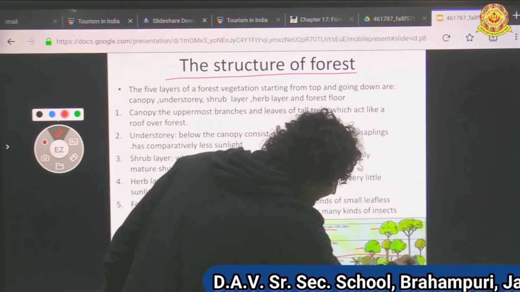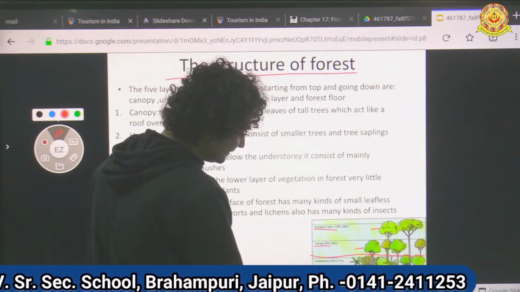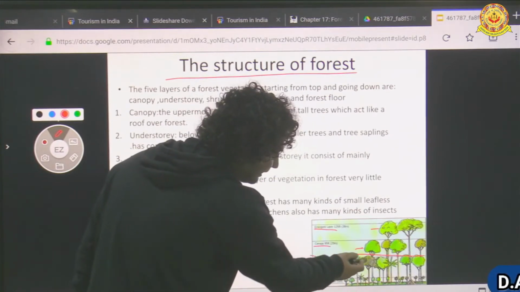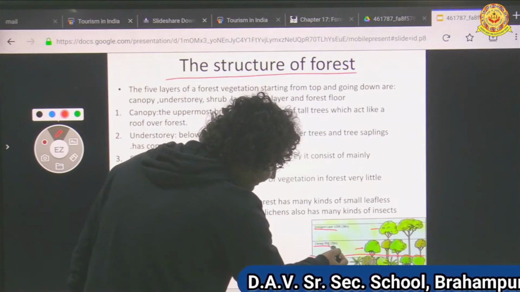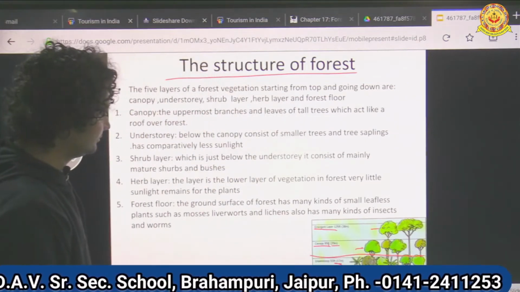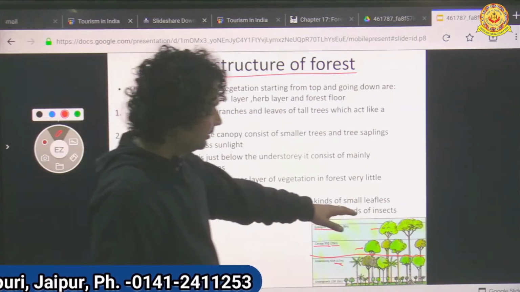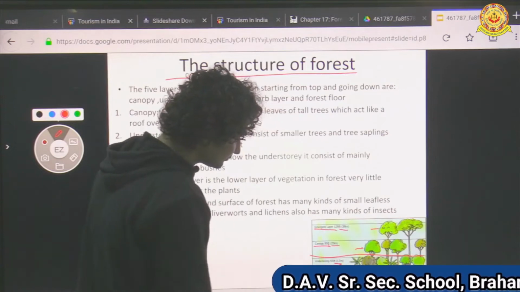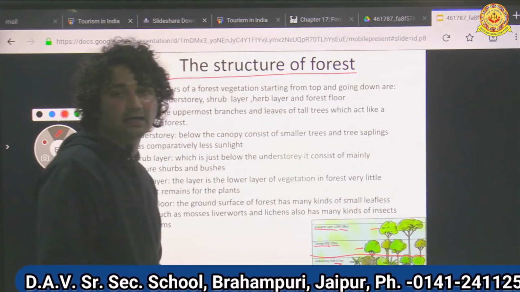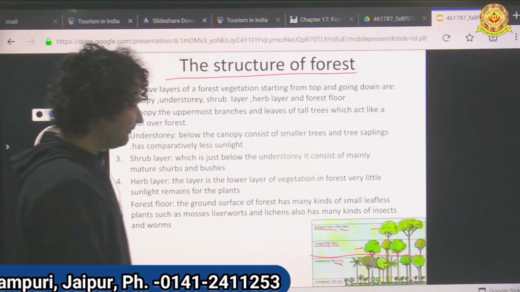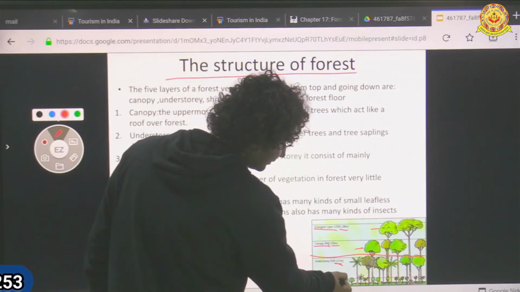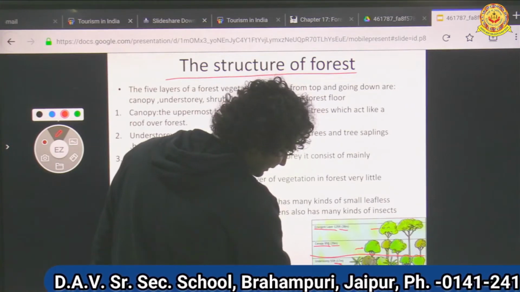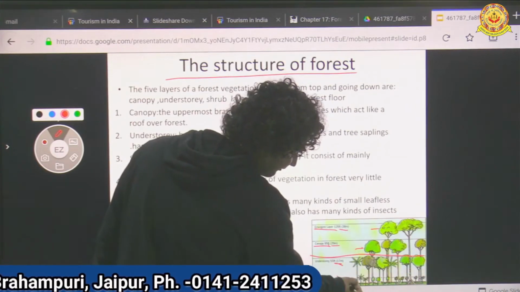This plant is understory, meaning the height of these trees is 17 meters. But if we talk about the canopy, its height is 29 meters. Then the largest, tallest trees have a height of 38 meters. And undergrowth like shrubs and herbs, we find this kind of plants in undergrowth. Height is 5 meters.